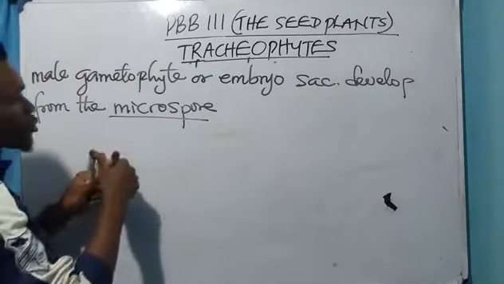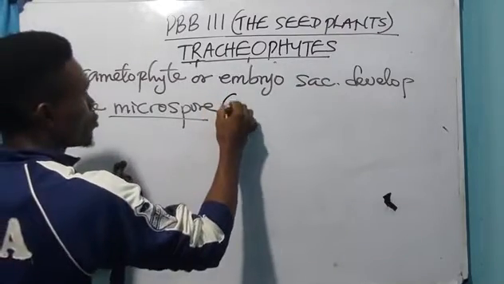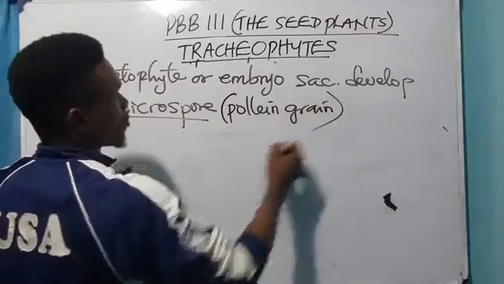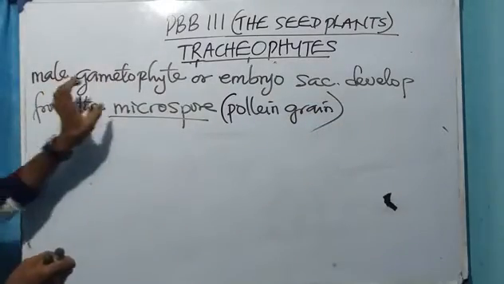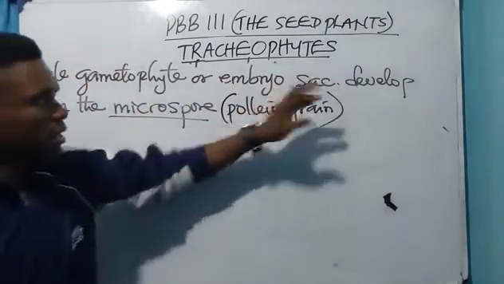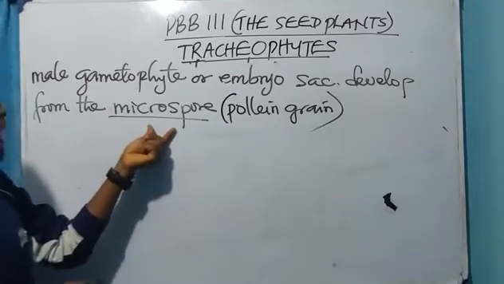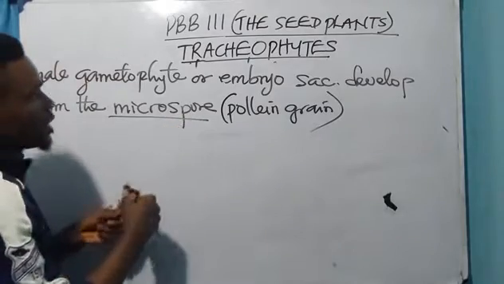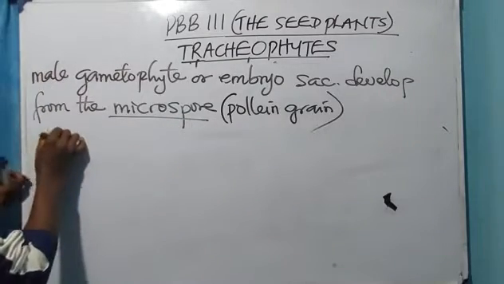If I don't call it microspore, I can call it what? Pollen grain. This male gametophyte develops from the microspore, otherwise called what? Pollen grain.